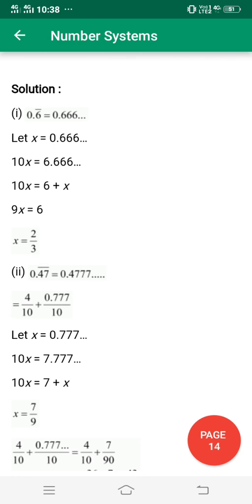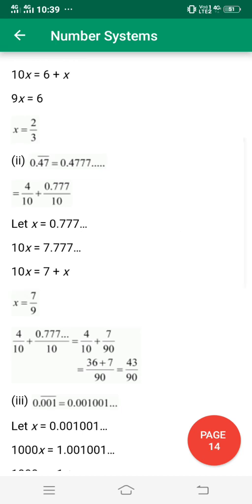Once again I recall, this one is 0.6 bar. It means this number is coming again and again. So consider x is equal to 0.66. To remove the point, we multiply by 10. So 10x is equal to 6.666. Then 10x minus x is equal to 9x, and here is 6. Dividing by 3, 6/9, 3 twos are 6, and 3 threes are 9. So the answer will be 2/3. Same as 0.47 bar. So it is your homework, you do it in your notes.